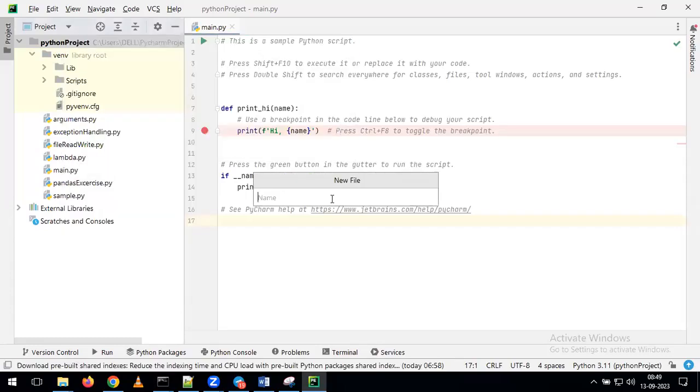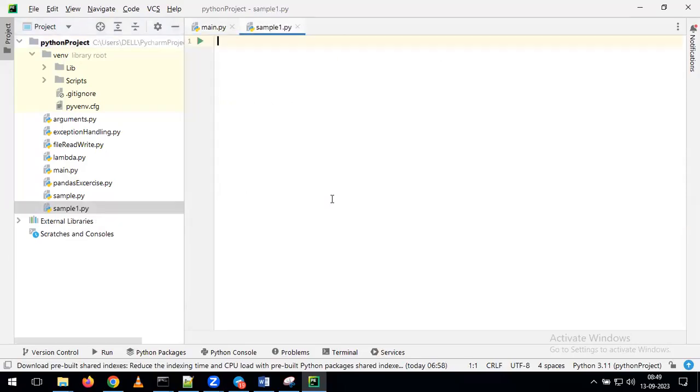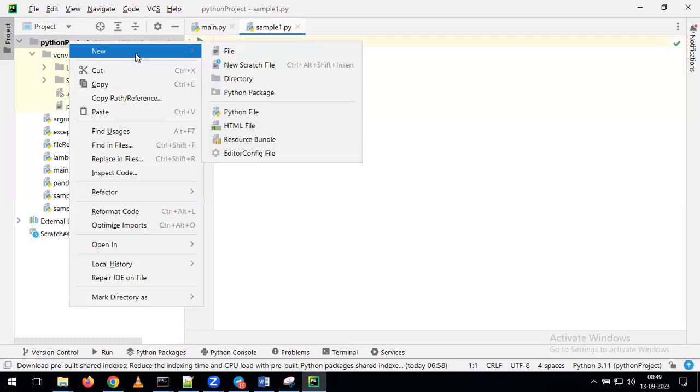Then give a name for the file. I'm giving, for example, sample1.py. You can give any naming convention, but give it a .py ending. Py means we are creating a Python script file, so you have to give the suffix .py. So here I'm giving the name of the program, and at the end we give .py. Then press Enter. Just right click on the project, click on New, click on File, and give the name of the file.